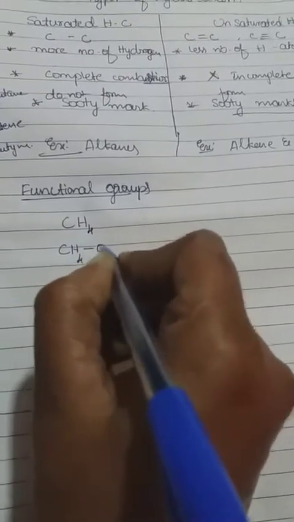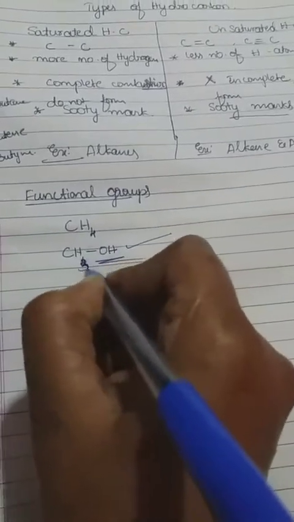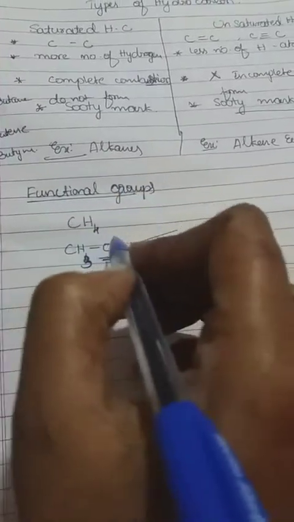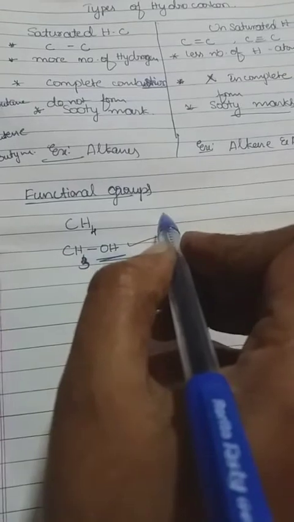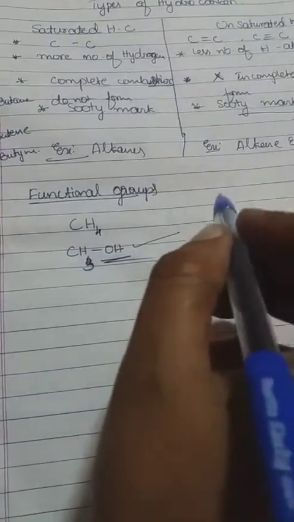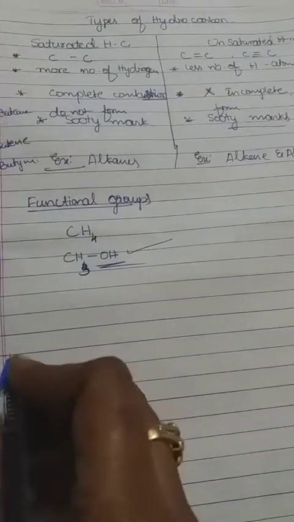That means if there is methane, that is CH4, and one hydrogen atom is replaced with another compound or element, so now it has become CH3OH, that is called the functional group. Functional group means the hydrogen atom is replaced with other atoms or another element. Next we have to know about the homologous series.